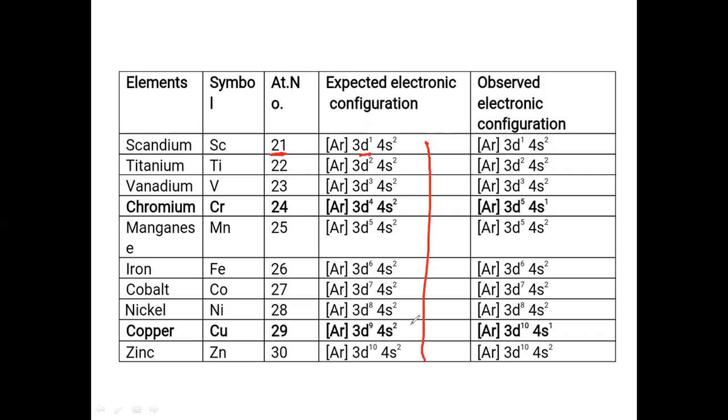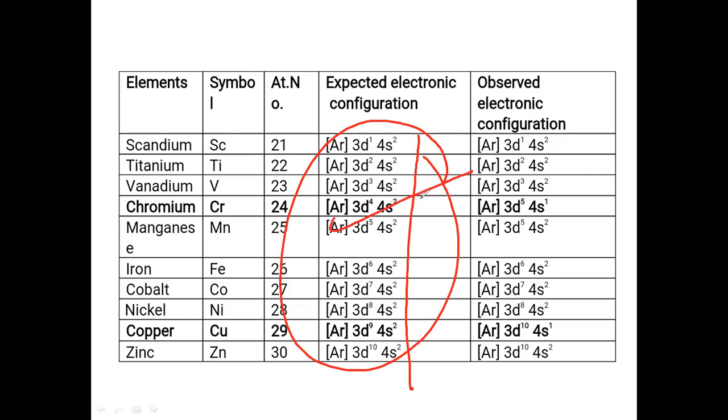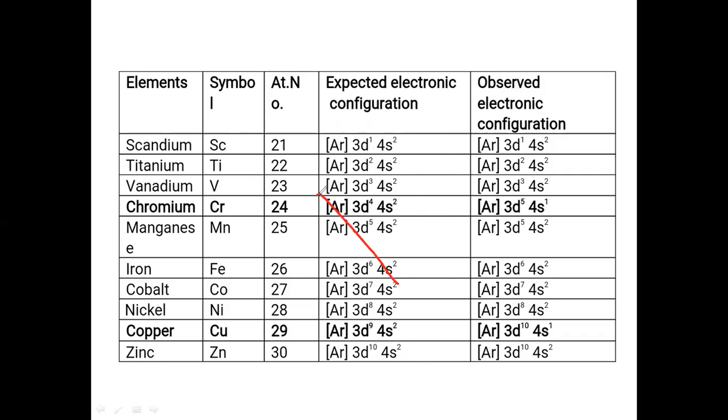So see here, this is the expected electronic configuration and this is the observed electronic configuration. That means according to the diagram, the electronic configuration will be this. But it is wrong only at 2 elements, chromium and copper. In case of chromium and copper, the electronic configurations of these two are wrong here.